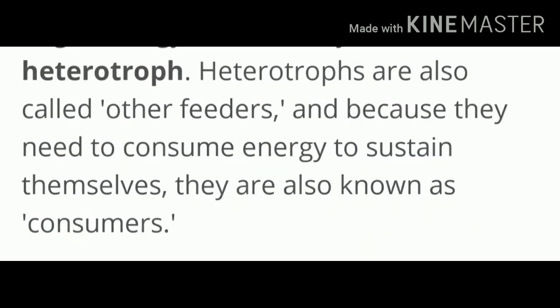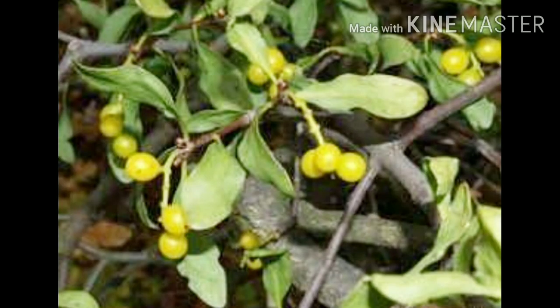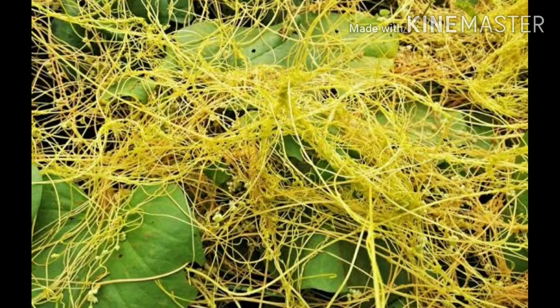Heterotrophs. Heterotrophs are also called other-feeders because they need to consume energy to sustain themselves. They are also known as consumers. In short, some plants like fungus, Loranthus, and dodder use other plants for food and are said to be heterotrophic plants.